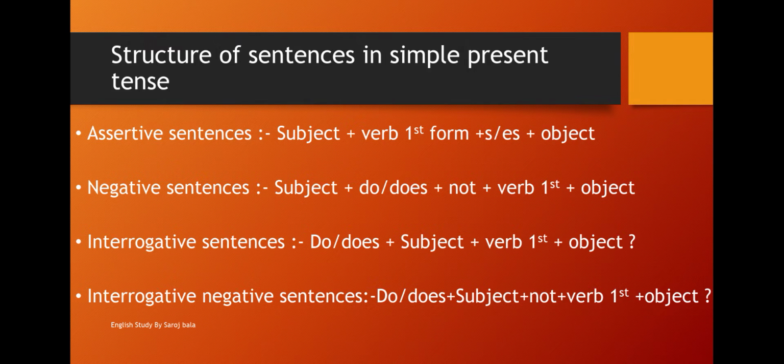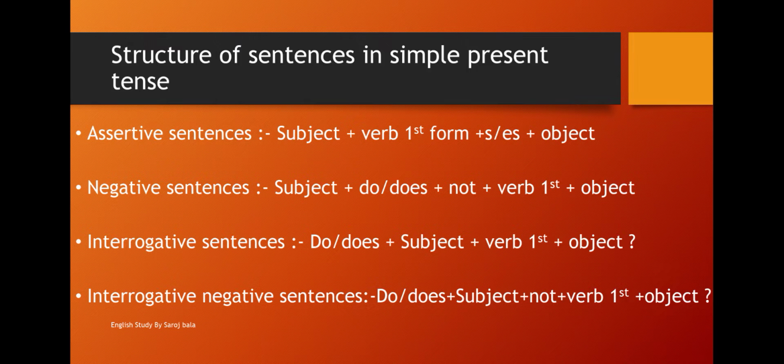The structure of affirmative sentence is subject plus first form of verb plus s or es plus object. In negative sentences, we will use helping verb do or does after the subject. So the structure of negative sentences is subject plus do or does plus not plus first form of verb plus object. Here we will not add s or es because already we have added it to the helping verb.